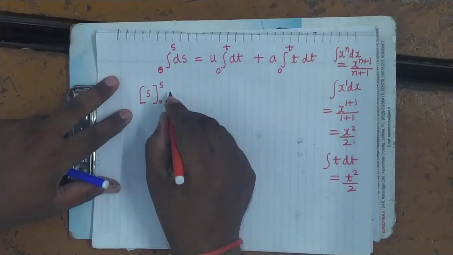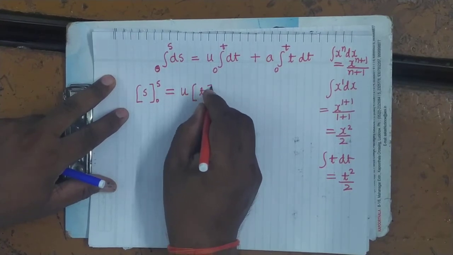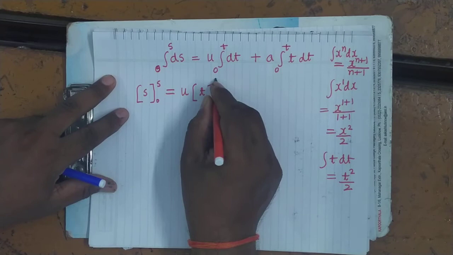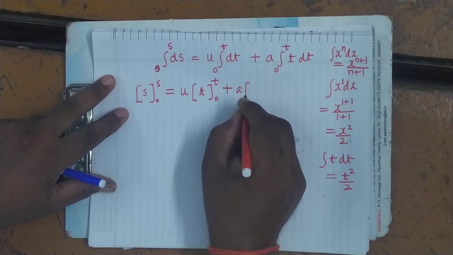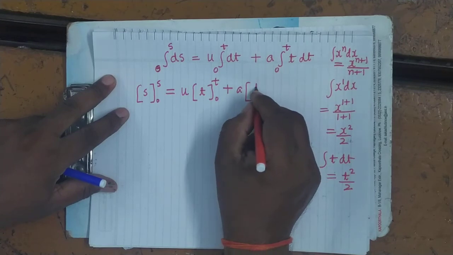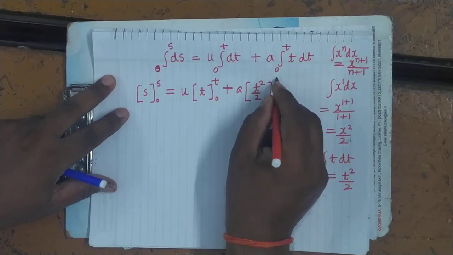Now you can see here, integral dt is t, limit is from 0 to t, plus a integral t dt is t square upon 2, limit is from 0 to t.